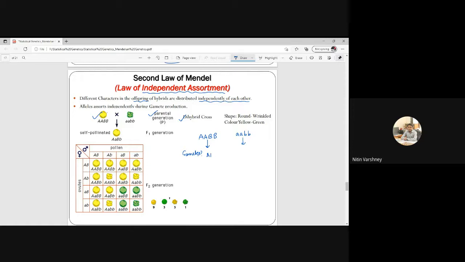Capital A, B and small a, b. These are the gametes. So after crossing this, I will get in F1 generation capital A, capital B, small a, small b. Okay, so this is heterozygote. Now I will do selfing. So in selfing I will make this Punnett square,